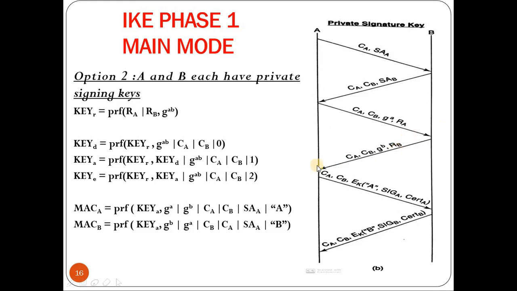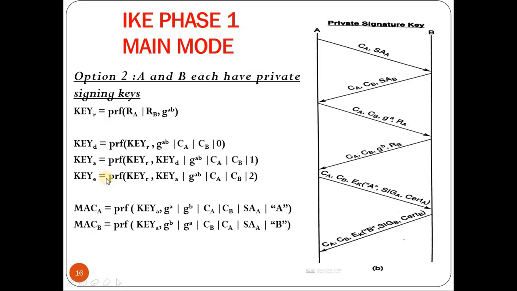Now g to the power ab mod p is generated after the fourth message, which includes the private key of each of the users, that is, a indicates the private key of A, b indicates the private key of B, and the g to the power ab computation involves the private keys of both A and B. This key is then used to generate the derived key, the authentication key and the encryption key. So even though the formulas are the same, the computation depends on the root key. If the root key is changed, the values of all the other keys will also change.